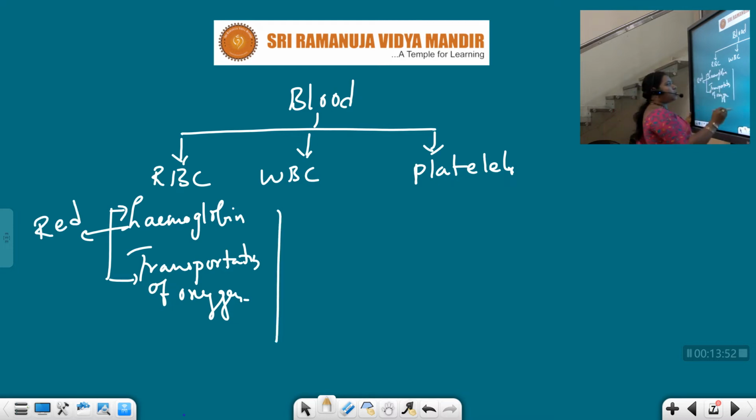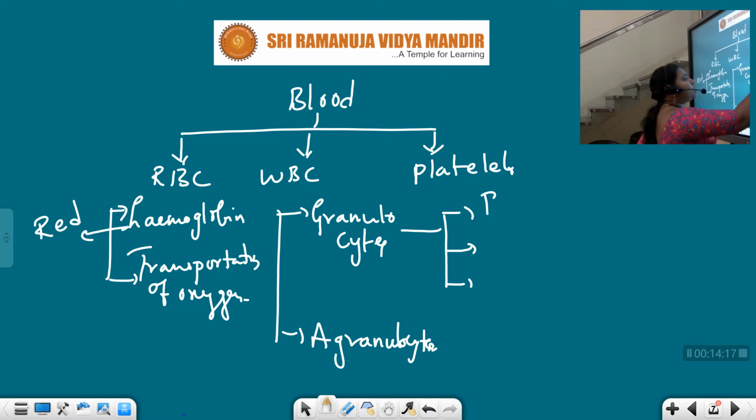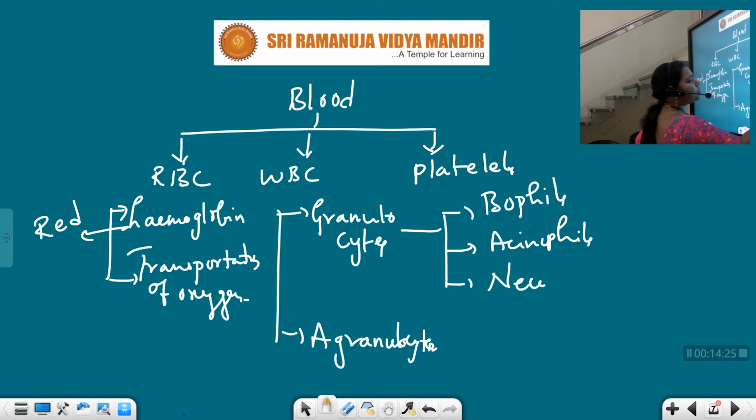WBC is also called leukocytes. They divide into granulocytes and agranulocytes. I'm telling you just briefly; in the next classes I'll explain in detail. Granulocytes are of three types. What are those? Basophils, eosinophils and neutrophils. These are the different types of WBC granulocytes.